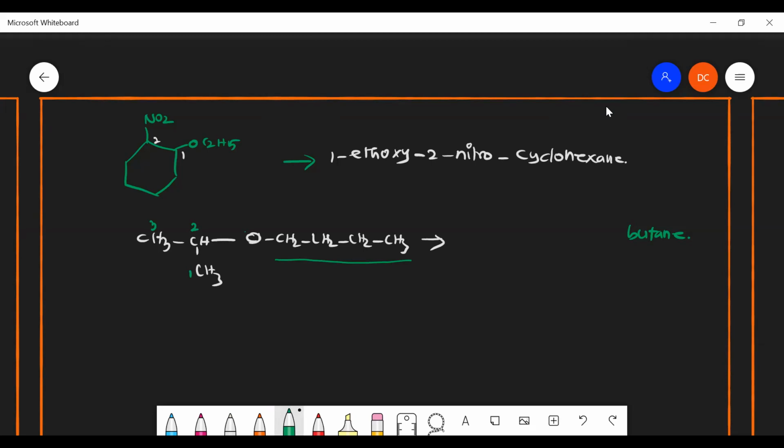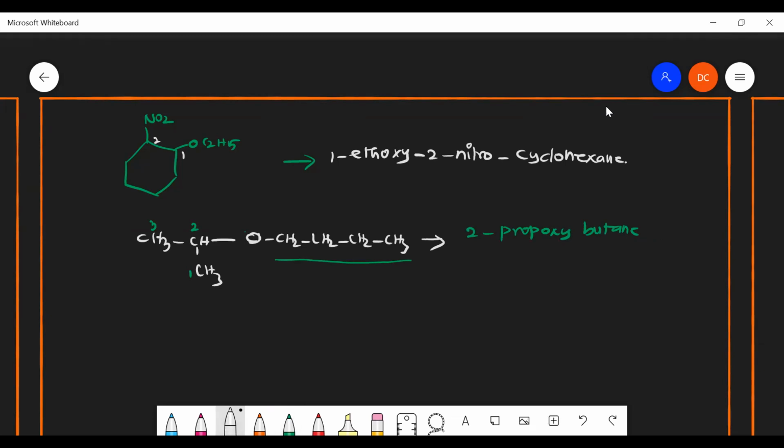How can we name this compound? Sir, it's 2-propoxybutane. Very nice. That's it. 2-propoxybutane. Okay, that's the nomenclature. This is very, very important nomenclature.